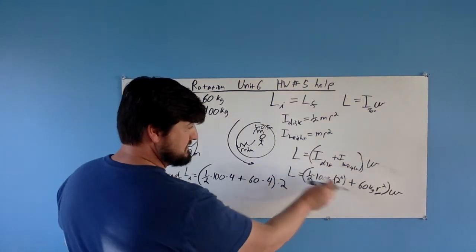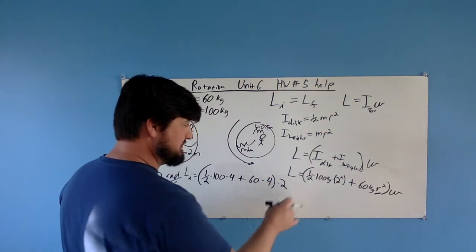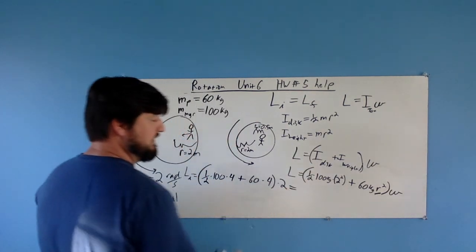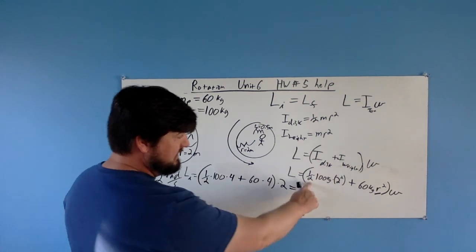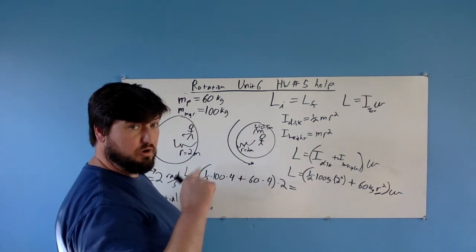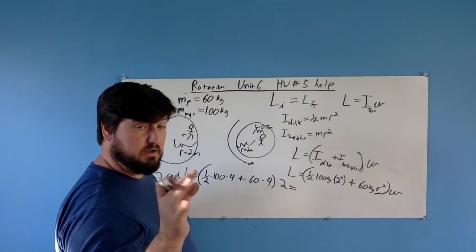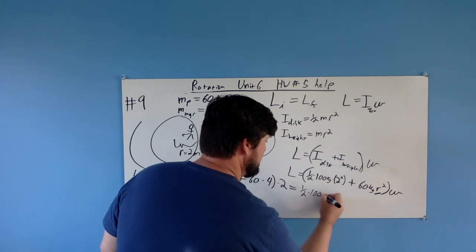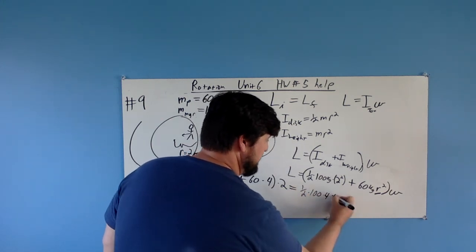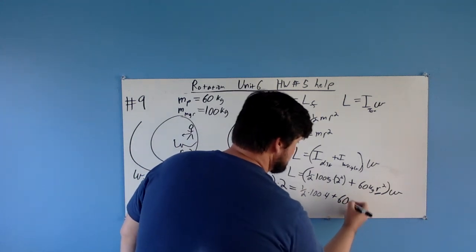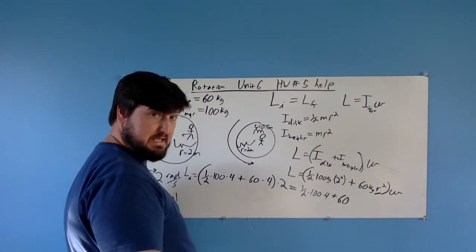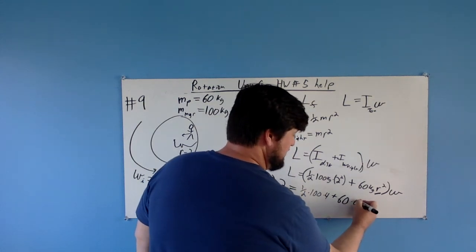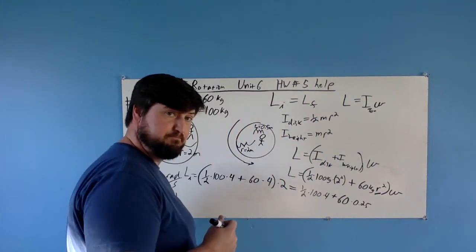Now that has to be equal to our final angular momentum. So I'm going to leave this up here, cram something in, and then erase it later on. So L initial has to be equal to L final. So let's use this again to find our L final. Again, nothing in our I value changes from our initial to our final for the merry-go-round. It's still the same, so we still have 1/2 times 100 times 2 squared, so times 4. Plus, the guy's mass didn't change, but his radius did. So his radius went to 0.5, and 0.5 squared will be 0.25.